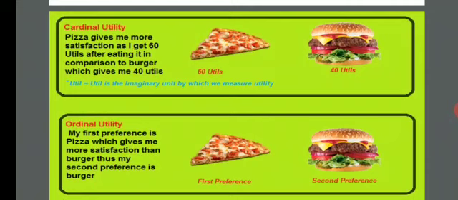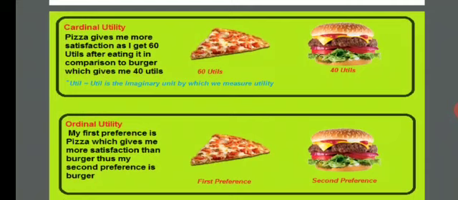Here there is burger and pizza. Everyone likes burger and pizza. How will you express how much you love burger and how much you love pizza? If I say I love burger so much, what is that so much? We are not able to measure that. In cardinal utility analysis and ordinal utility analysis, we measure that so much. How much is it?